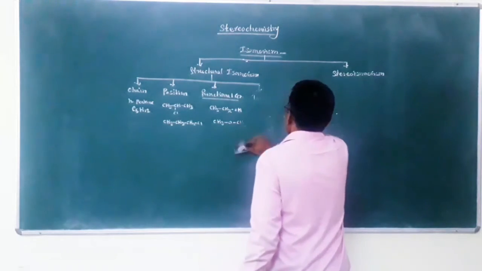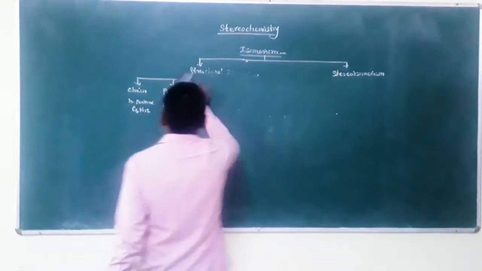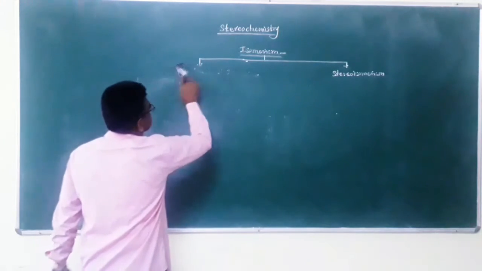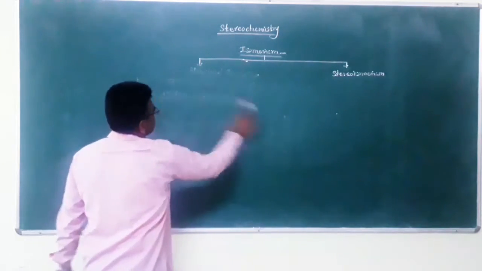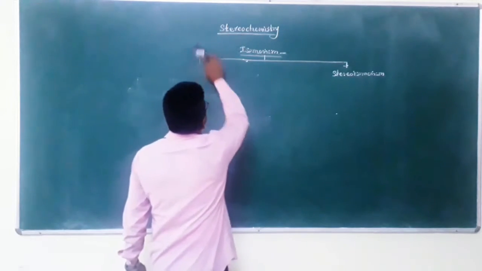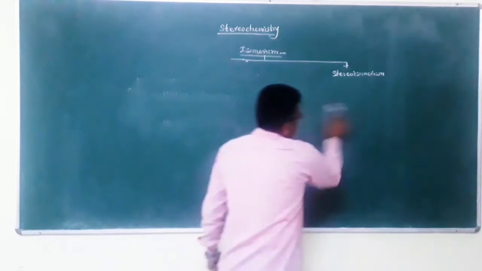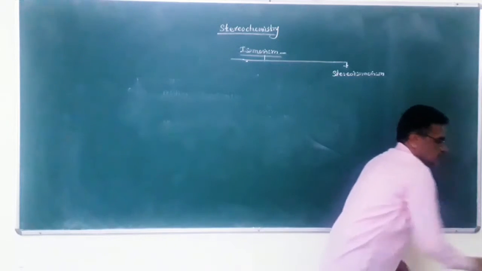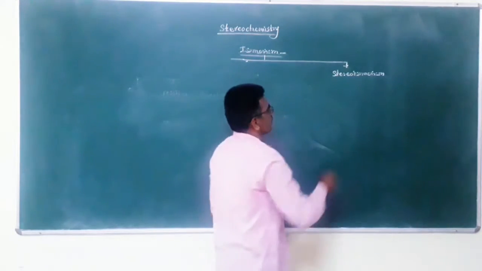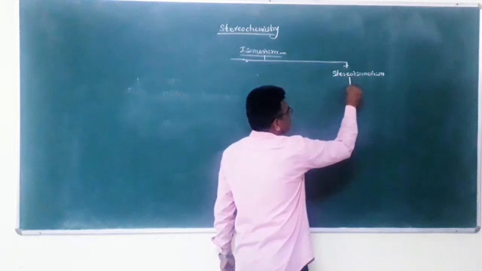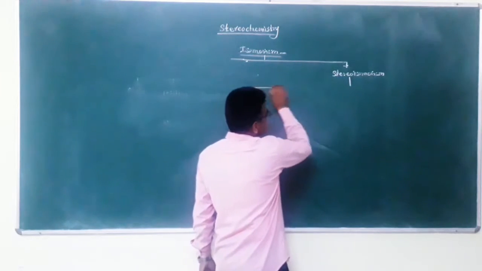The second isomerism is stereoisomerism. Stereoisomerism is classified into two different types.